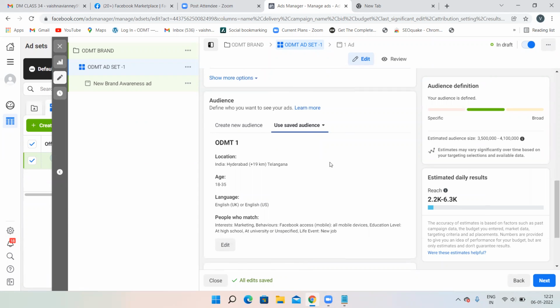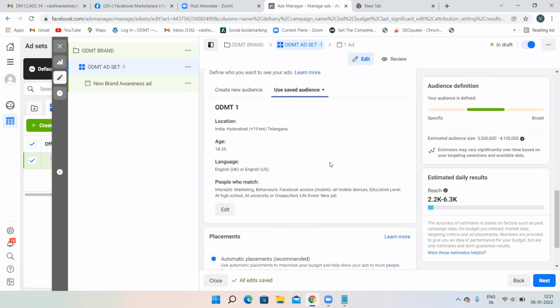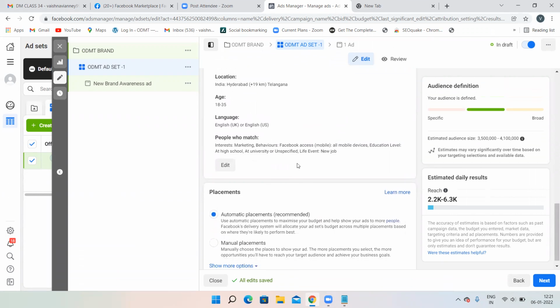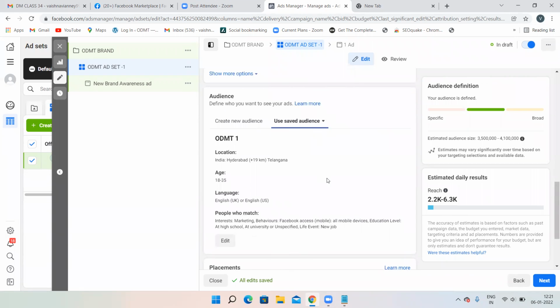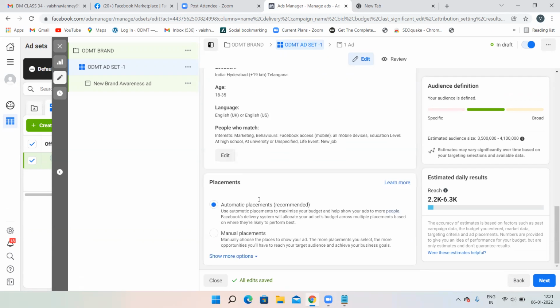I'm saving my time over here. So if you want to save your audience, you can save it so that you can use that same audience for later purposes. If you save the audience, that one benefit will be there. So again, no need to target. I have used the saved audience. Which audience have I chosen? ODMT1 audience I have chosen. Location, age, language, people who watch, you can see.